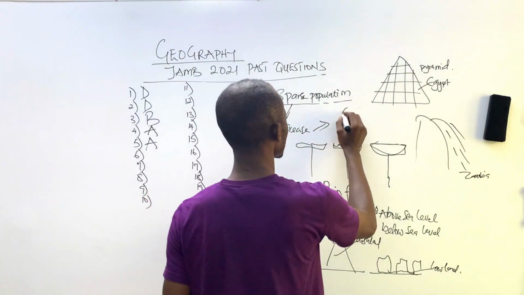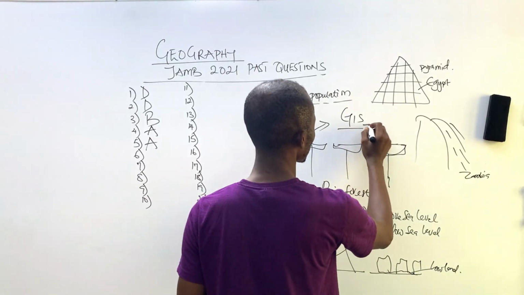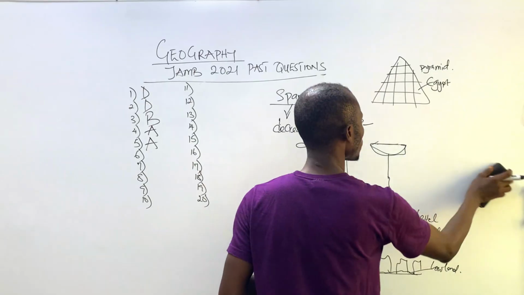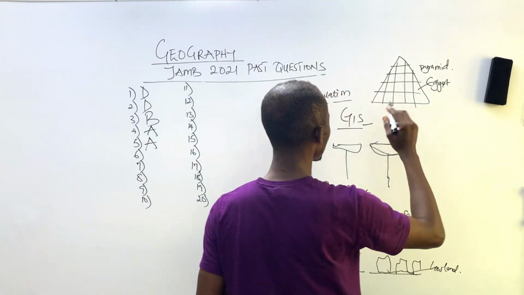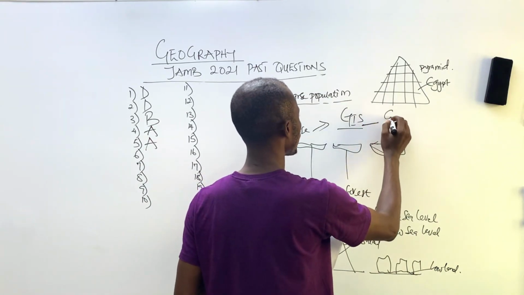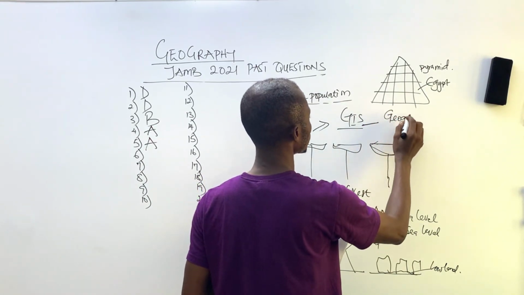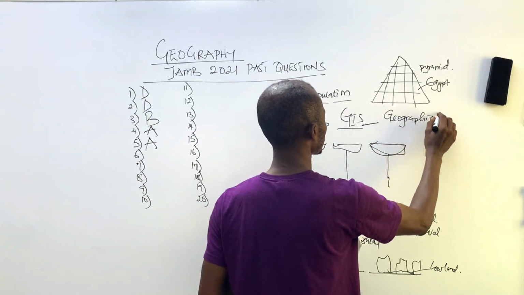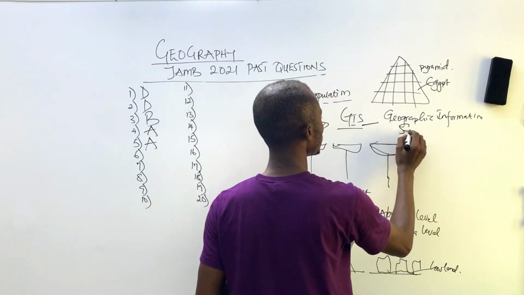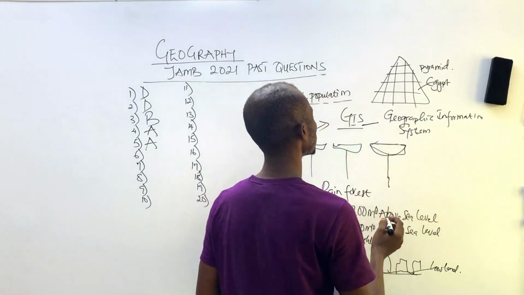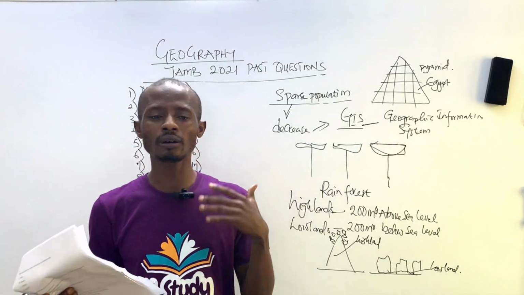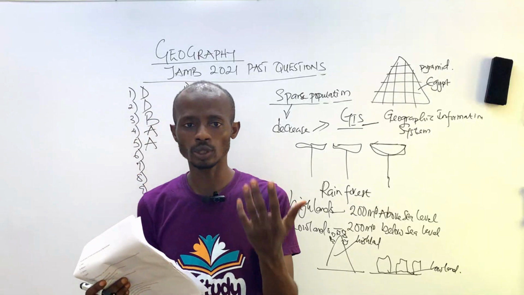GIS. I love this in geography. It's another thing entirely in geography. Sometimes in the university, it's a course on its own for students to study GIS. The full meaning of this is Geographic Information System. That's the full meaning of GIS. And this deals with spatial data collection and location.